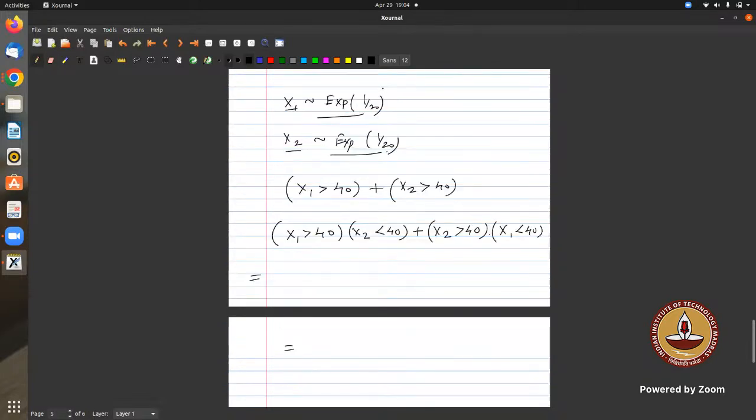Shall we use PDF, not PMF, PDF? So shall we use PDF or CDF? Probability that X1 is greater than x, the CDF, is 1 minus e to the power minus lambda x. Okay, a or x, whatever. Currently, it should be okay.